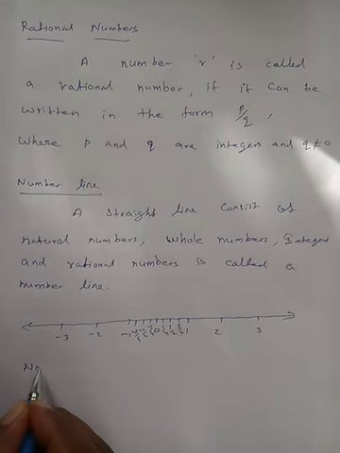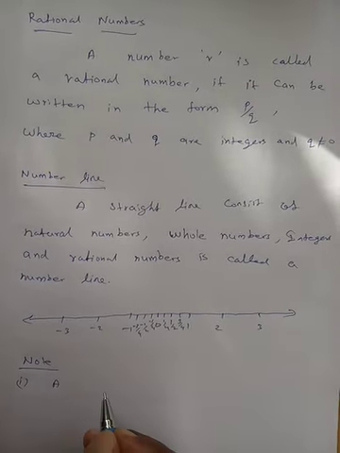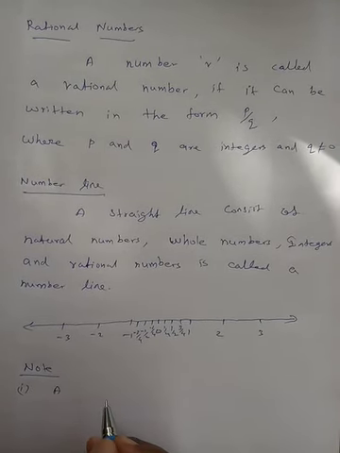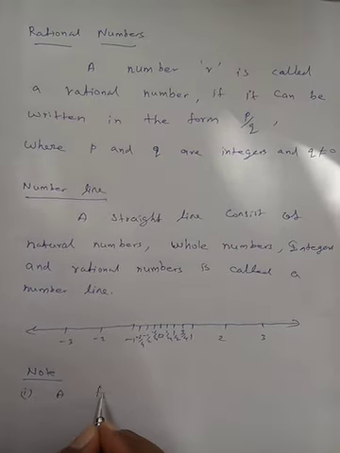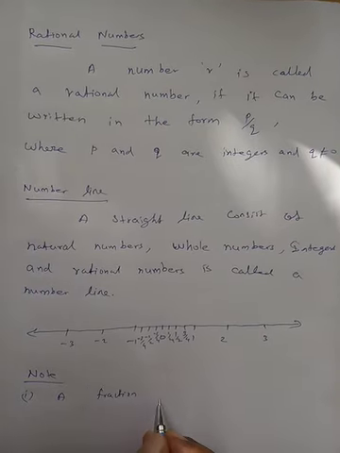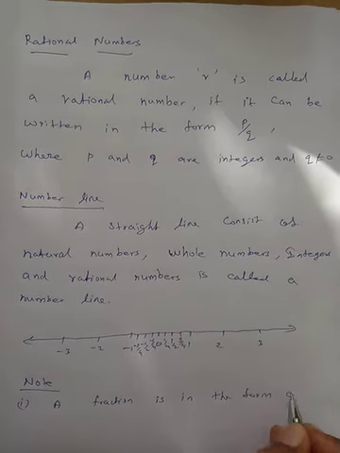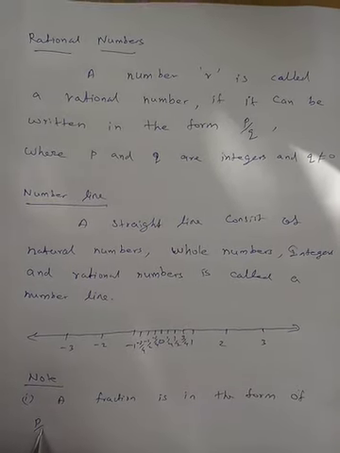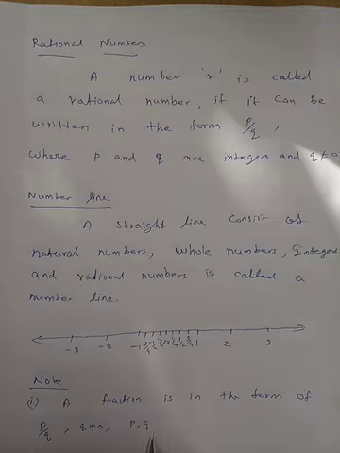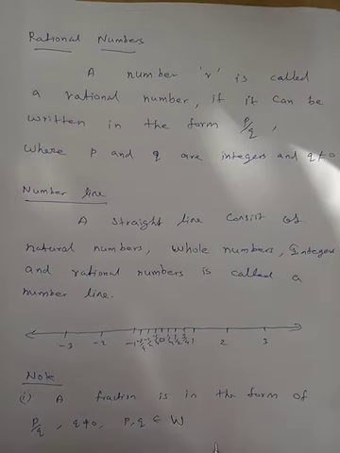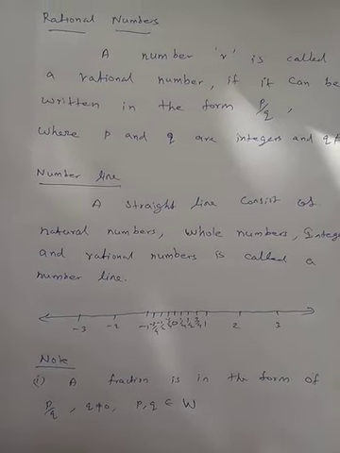Now some notes. First one: what is the difference between fractions and rational numbers? A fraction is always a positive rational number. A fraction is in the form p by q, the same as the rational number form, and q is not equal to 0, but p, q belong to W, whole numbers. For rational numbers, p, q belong to Z, integers.